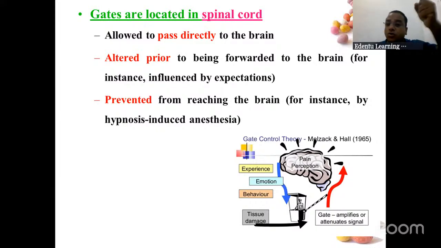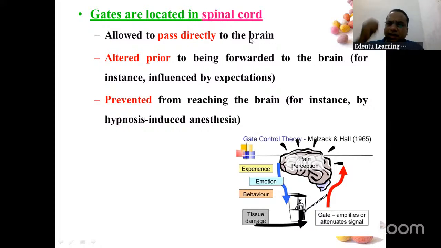Gate man, who will take the command? Okay, pain, you go, or happy response, you go. You reach the brain first. Only one of them will reach first. Both cannot. You cannot be happy and crying at the same time. So this gate man has four functions. One, it will allow the information to pass directly to the brain.